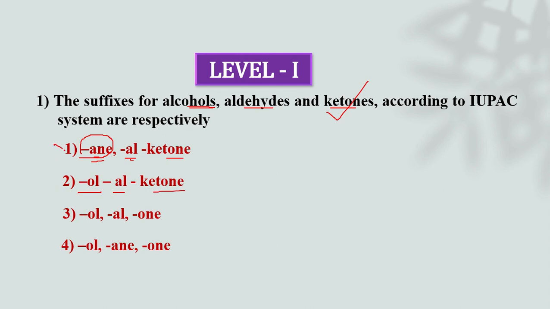Okay, so number 1 will be wrong. Number 2 will be possible: ol, al, and one. One is the suffix of the ketone. Okay, so number 2 is also ruled out. Third will be possible. Let's see the fourth. Ol is correct, but there is no alkane. One is also correct, but 4 is a wrong answer. Let's see the correct answer. The third answer is correct.